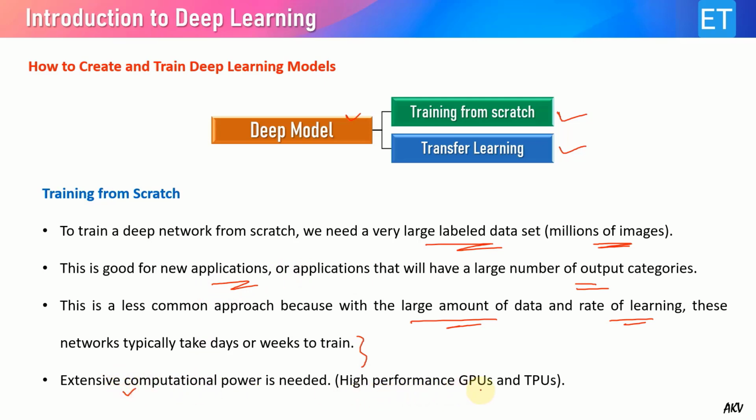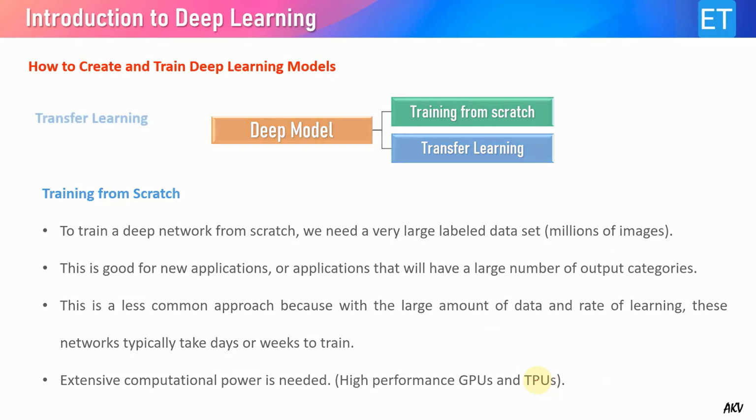That's why they use GPUs and TPUs. TPUs are known as tensor processing units. This is a spatial architecture of processors proposed by Google in their training, so this is specifically related to Google. This is a spatial hardware architecture, particularly designed for deep neural networks to make the training faster.